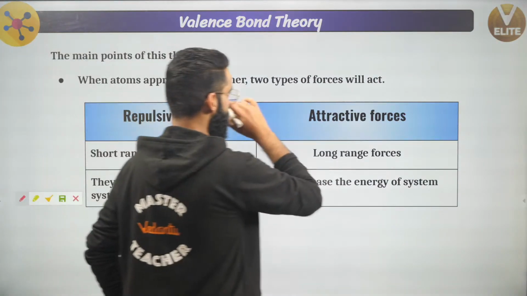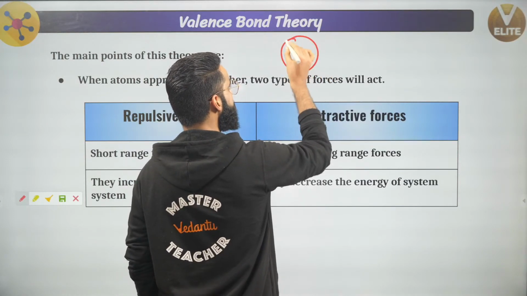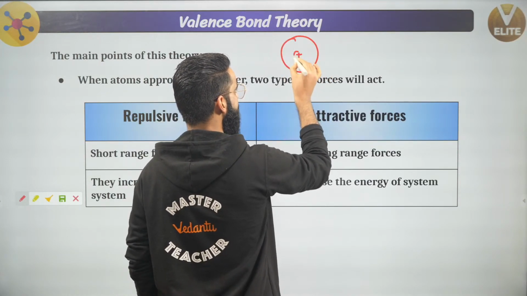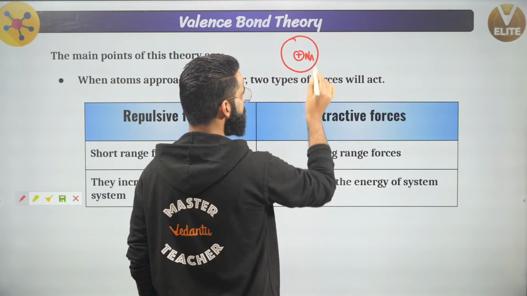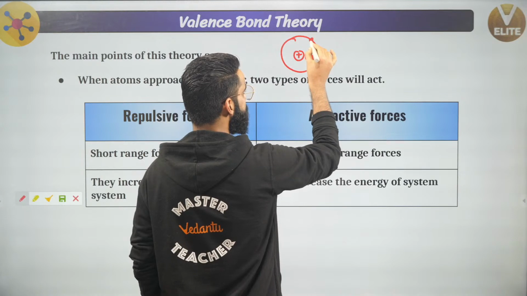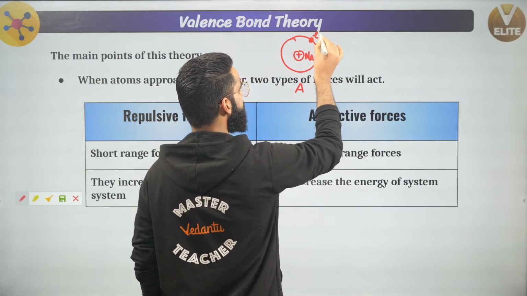Understand properly what I'm going to say. Let's assume this is the atom A, and this is the nucleus of atom A, which I'm representing by Na, correct? Let's say this is the electron which belongs to atom A, which I'm representing by Ea.